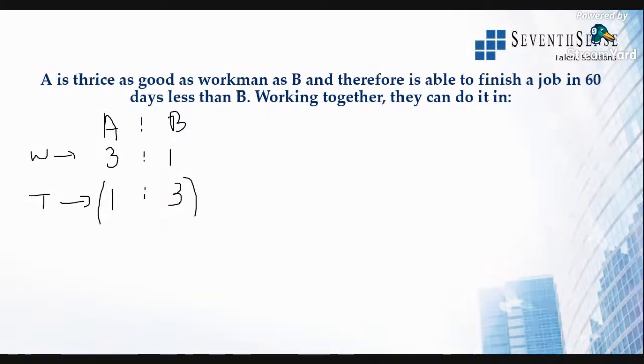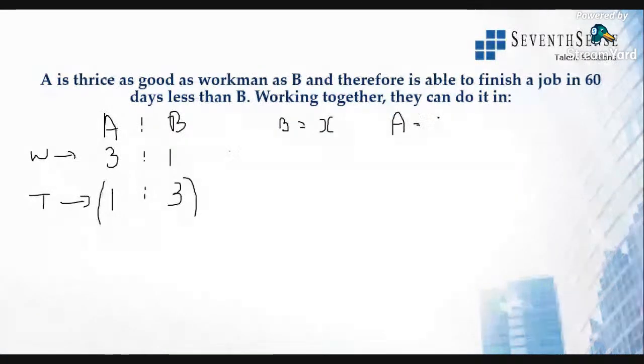All right. Now what are they telling? A will finish the job in 60 days less than B. So I'll just equate this. If B takes x days to do the work, what will A take?